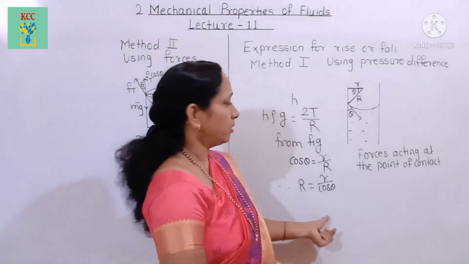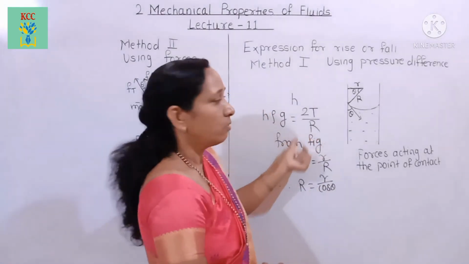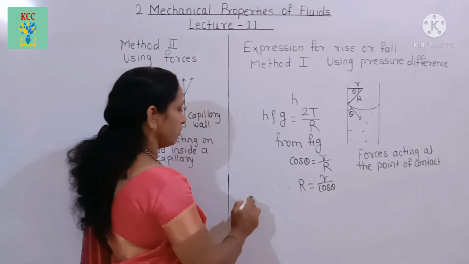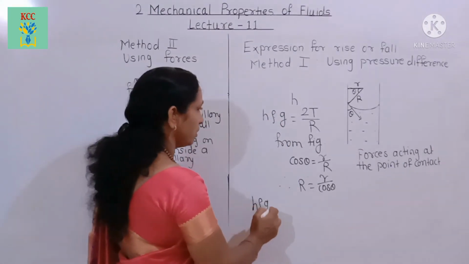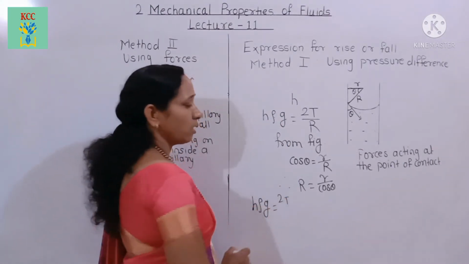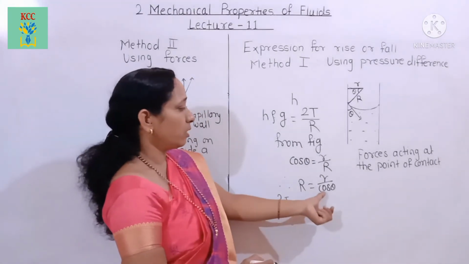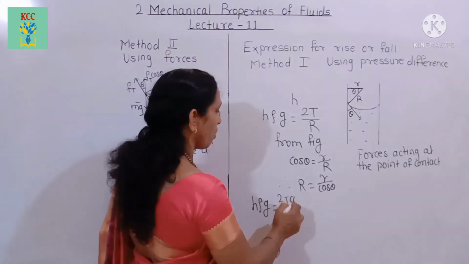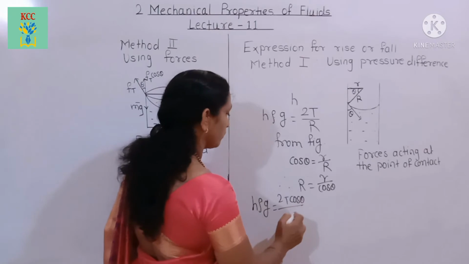Putting this value in this equation, we get H rho g equal to 2T upon R. Therefore, this becomes H rho g equals 2T cos theta upon r.